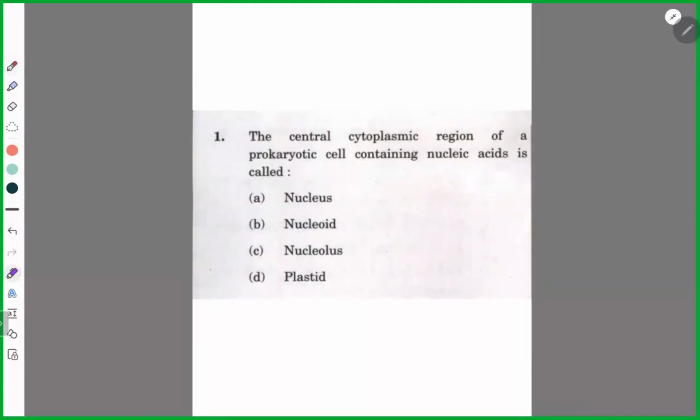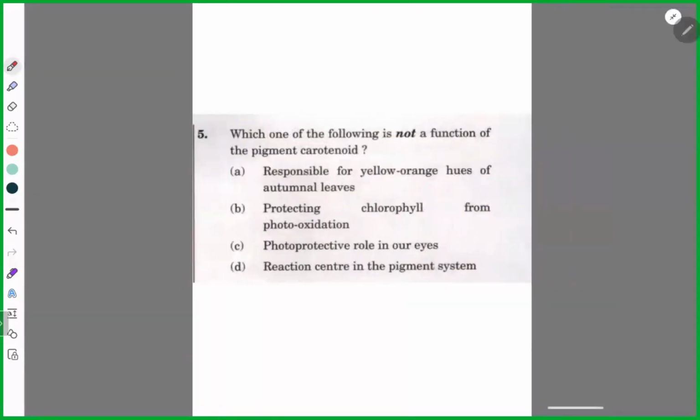Nucleoid. Again, nucleoid, same thing. B, prokaryotic, central cytoplasmic region. Nucleic acids are ultimately DNA, the genetic material. Now you are getting the terminologies. Getting it or not? Okay, good. Next.